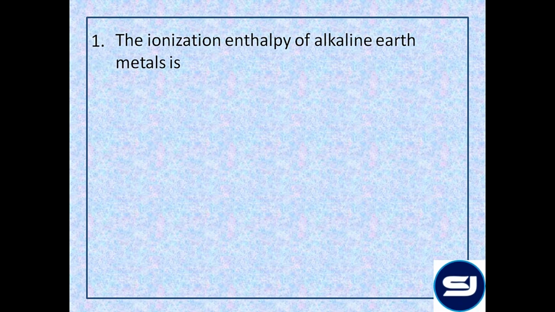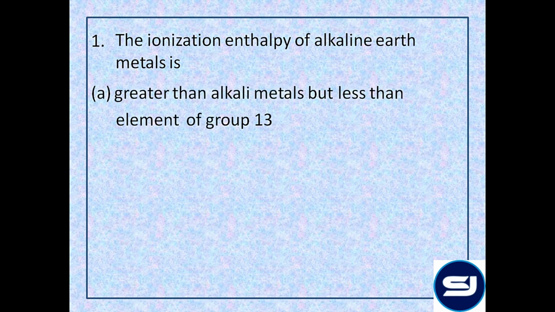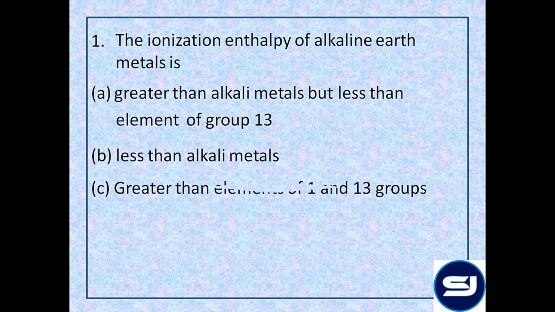First question. The ionization enthalpy of alkaline earth metals is greater than alkali metals but less than elements of group 13, less than alkali metals, greater than elements of 1 and 13 groups, equal to alkali metals. Now here we are talking about the comparison of ionization enthalpy of group 2 alkaline earth metals.